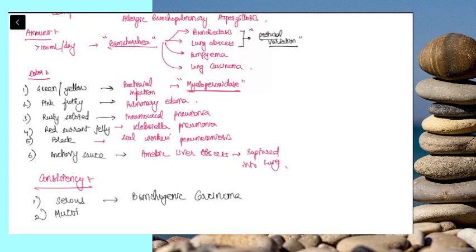If it is mucoid, it indicates COPD, conditions like chronic bronchitis or asthma. Purulent is something which is actually treatable. This indicates infections, pneumonia, lung abscess, TB, etc.